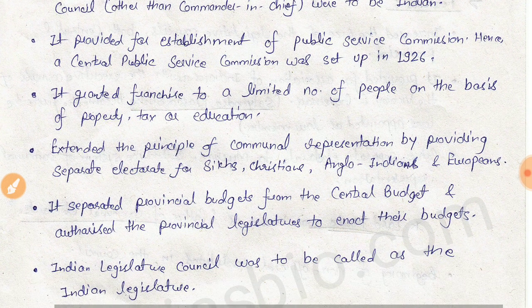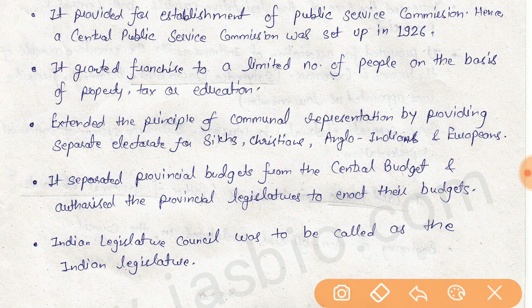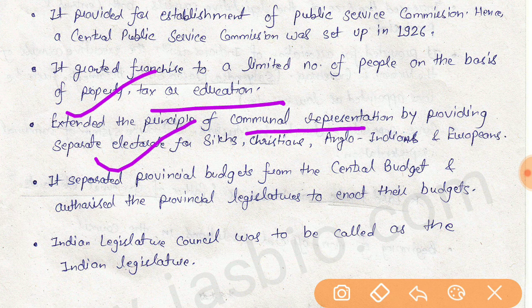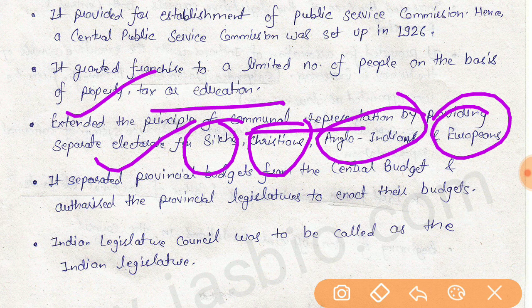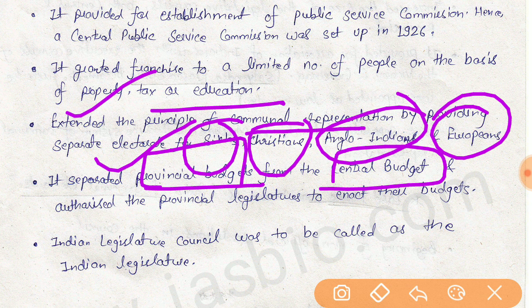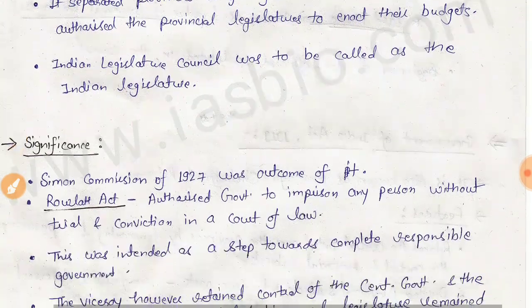It also granted franchise to a limited number of people on the basis of property, tax, or education, and it extended the principle of communal representation by providing separate electorates for Sikhs, Christians, Anglo-Indians, and Europeans. It also separated the provincial budget from the central budget and authorized the provincial legislature to enact their budgets, and the Indian Legislative Council was to be called the Indian Legislature by this act.